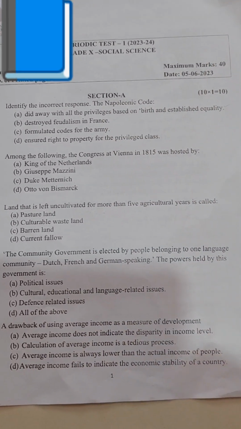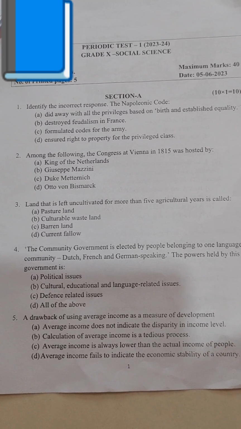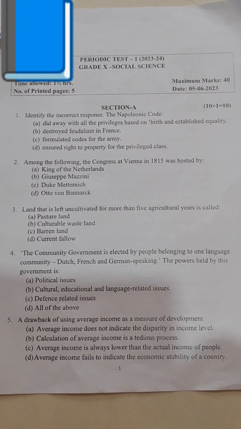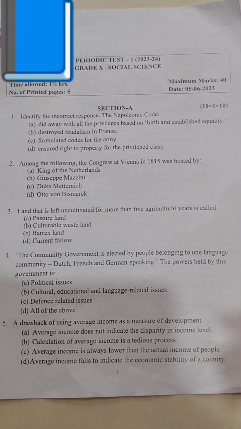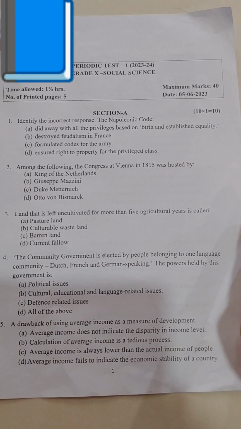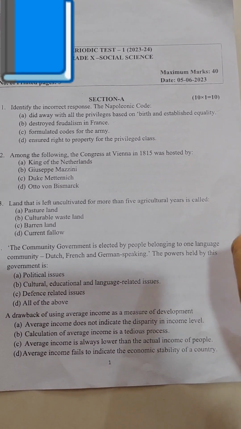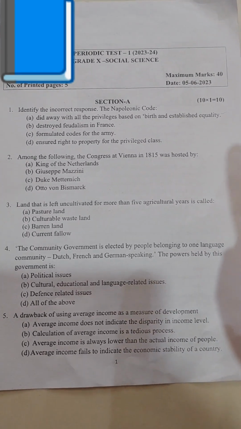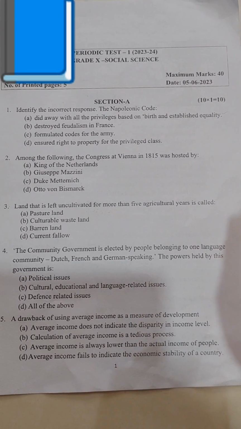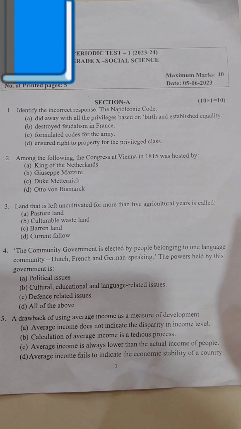The first one is identify the incorrect response, the Napoleonic Code. We have 4 options, and we have to identify which one of these 4 is incorrect. The first one is did away with all privileges based on birth and established equality. In our textbook, this is given as a correct response. Destroyed feudalism in France. Yes, we know that Napoleon destroyed, meaning he finished, the feudal system in France.